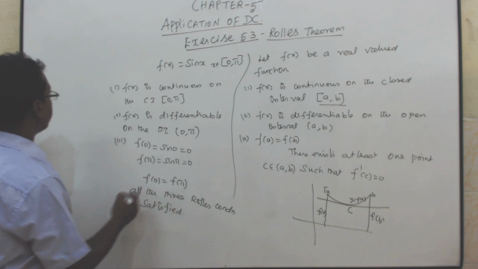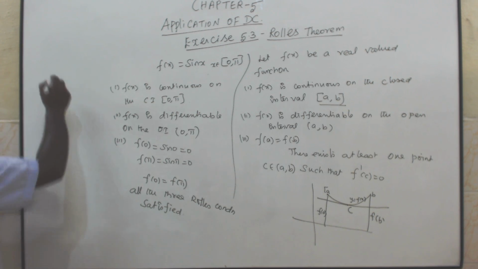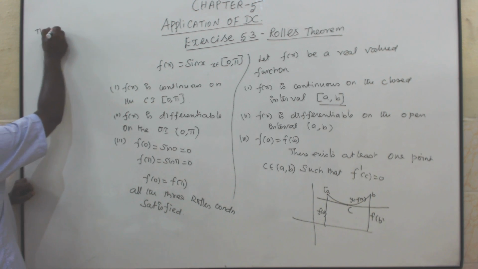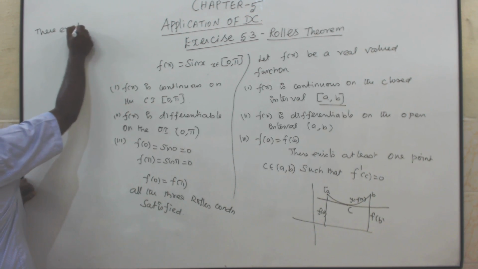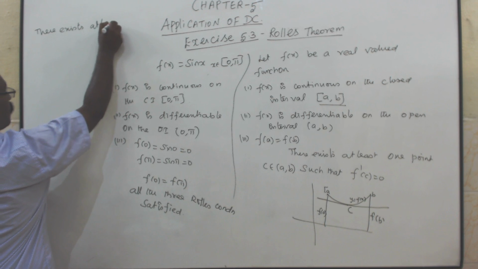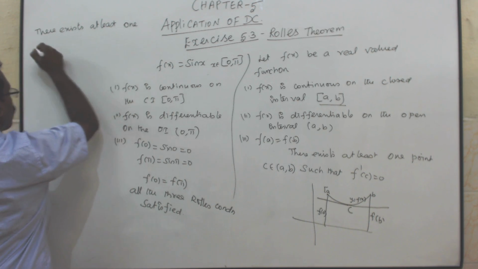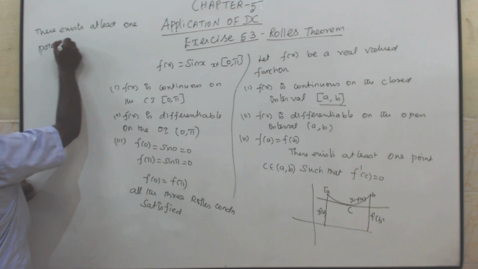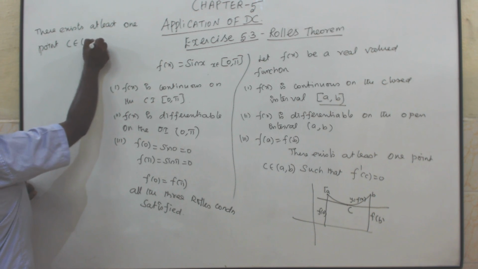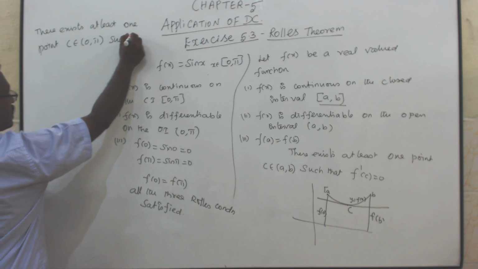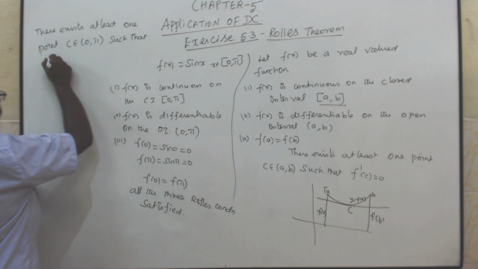Then the important line: there exists at least one point c belongs to 0 comma pi such that f dash of c equal to 0.